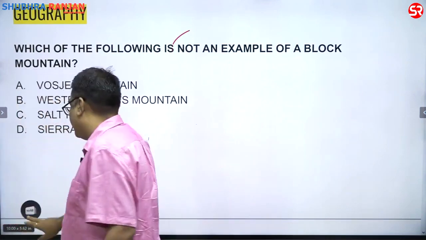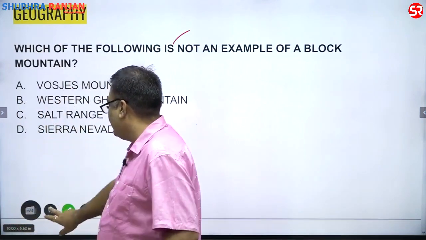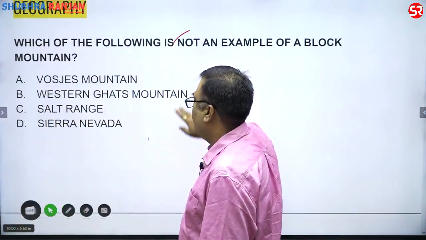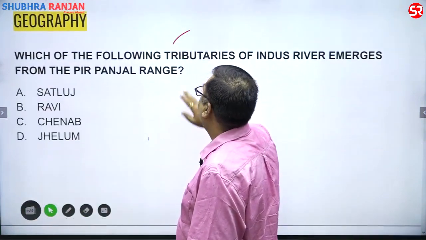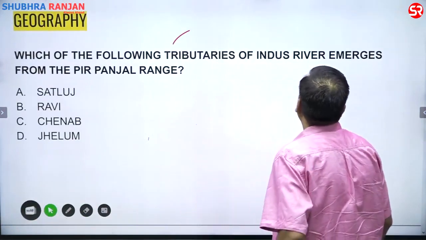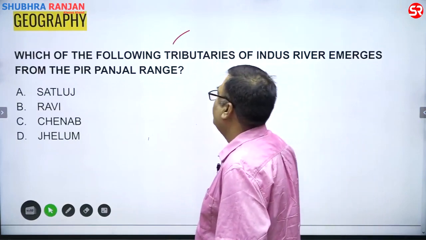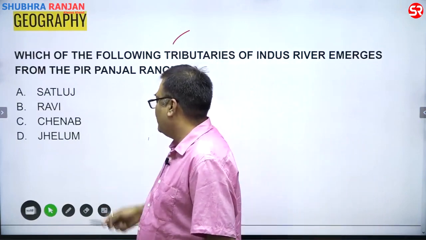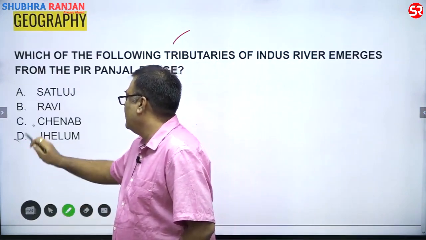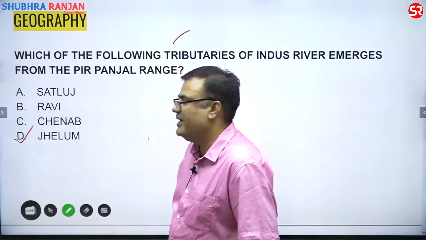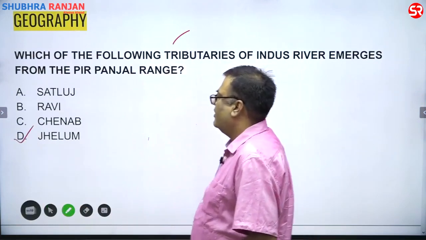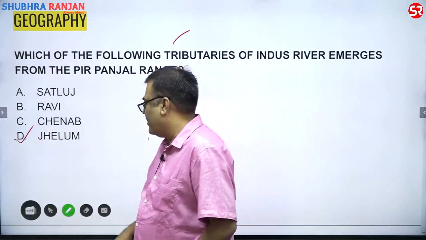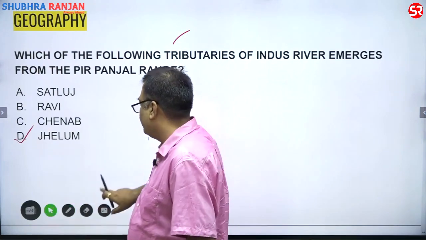But it happens everywhere, need not worry, it happens. Next question is, which of the following tributaries of Indus River emerges from the Pir Panjal range? That is a very easy answer, and that is the Jhelum river, which originates from the Verinag, and that is in the Pir Panjal range. Very factual question it was.